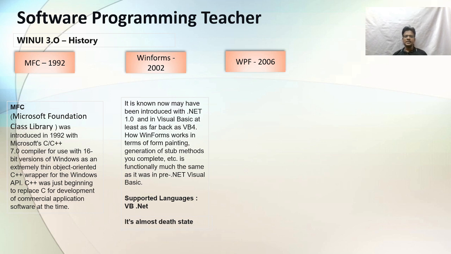Next is a major change done by Microsoft, called WPF, Windows Presentation Foundation, in 2006, which was introduced in .NET Framework 3.0. They made a lot of changes compared to WinForms. They introduced the MVVM pattern in WPF, made extensive graphical changes, and added a lot of user interactions.